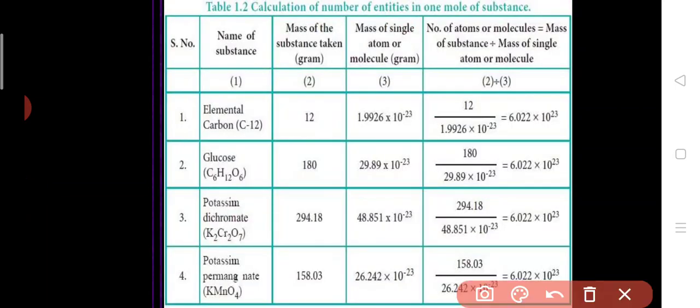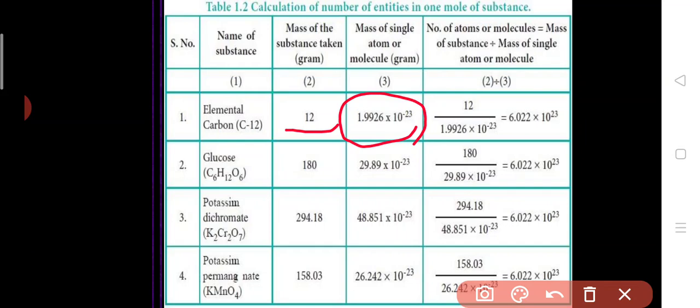First you can see here elemental carbon 12 isotope. In the periodic table, the atomic mass number of carbon is 12. So the mass is 12. To calculate the mass of a single atom, you have to divide this by 6.023 into 10 power 23. When you do it, you will get the answer as 1.9926 into 10 power minus 23.